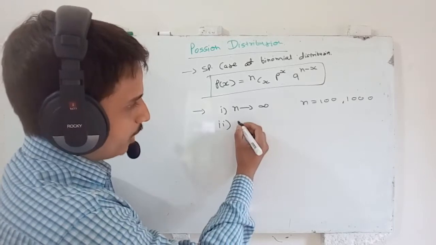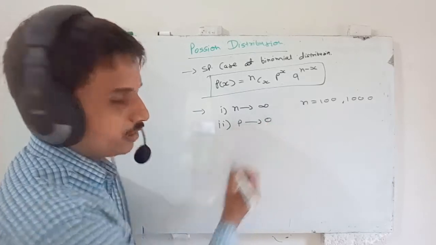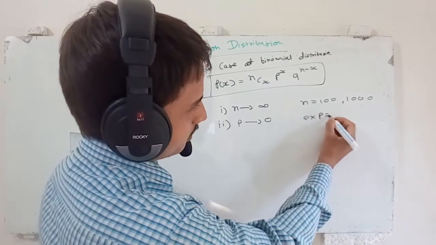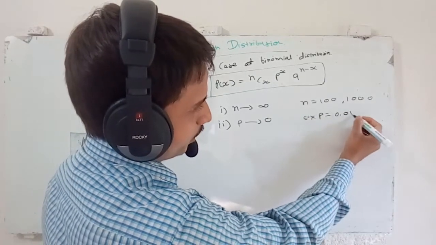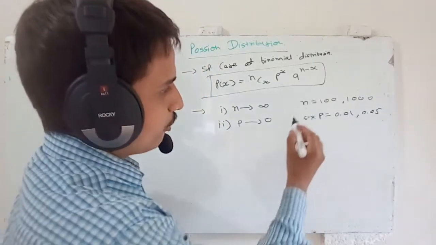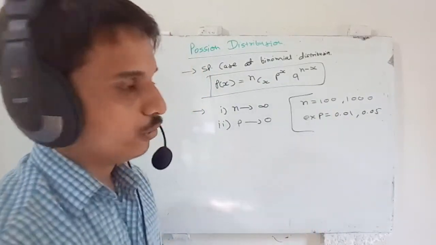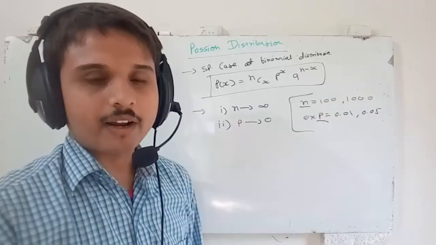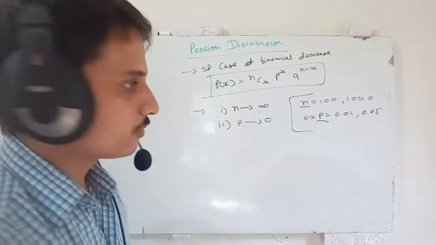Also consider that the probability of success is close to 0. For example, p can be 0.01, 0.05, etc. Now in an example, if you find values of n and p similar to this, you can apply Poisson distribution.